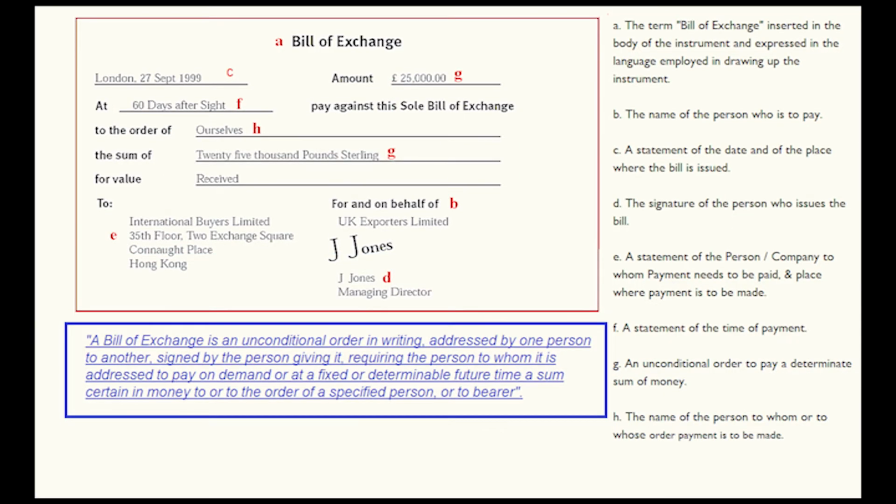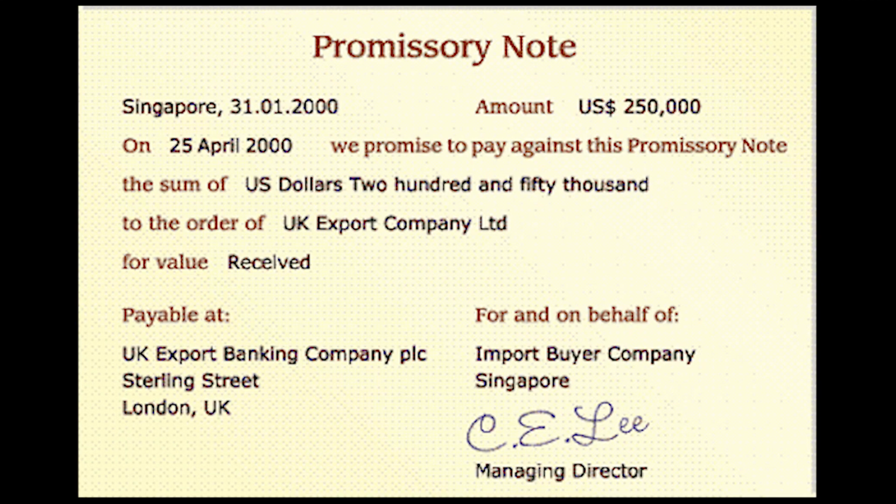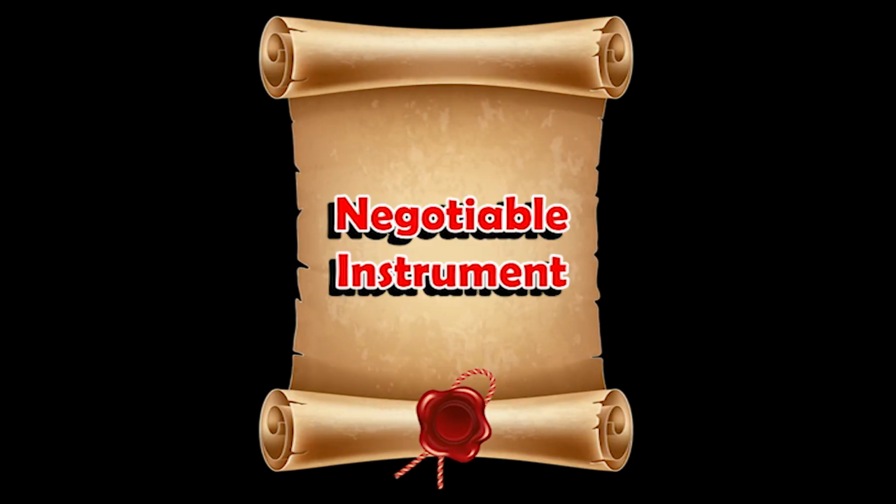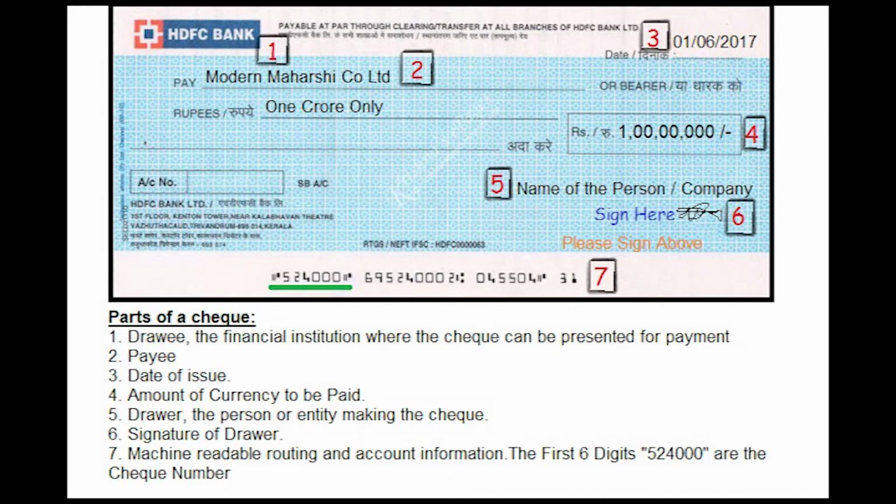Checks are a type of bill of exchange, and were developed as a way to make payments without the need to carry large amounts of money. Paper money evolved from promissory notes, another form of negotiable instrument similar to checks in that they were originally a written order to pay the given amount to whoever had it in their possession, also called the bearer. So a check is a negotiable instrument instructing a financial institution to pay a specific amount of a specific currency from a specified transactional account held in the drawer's name with that institution.